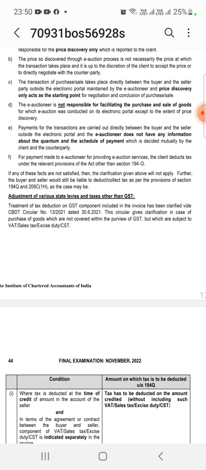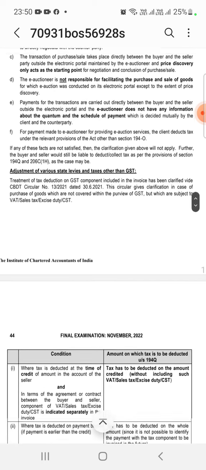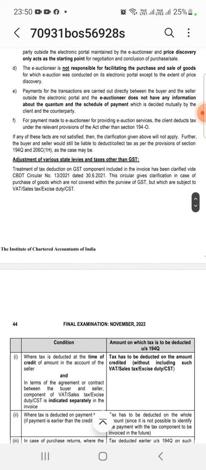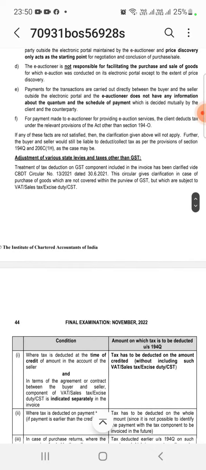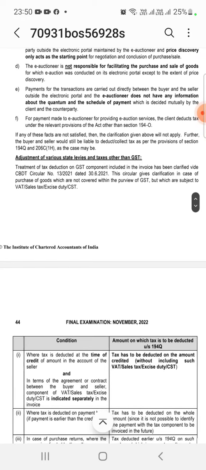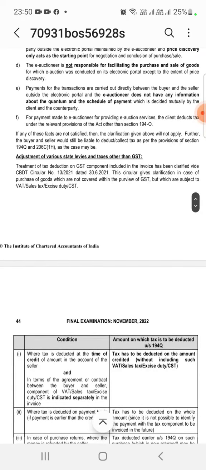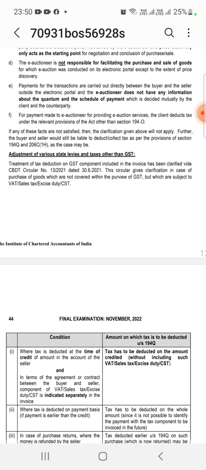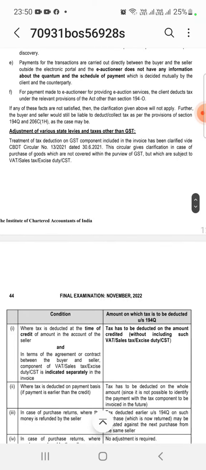After that the counterparties may decide their own prices, and the e-auctioneer is not responsible for facilitating the purchase and sale of the goods. For the payment that is made, the e-auctioneer does not have any information about the quantum and schedule of payment, or about the transaction that actually happened. The amount of payment is decided by the counterparties only, and the e-auctioneer is not involved in it.